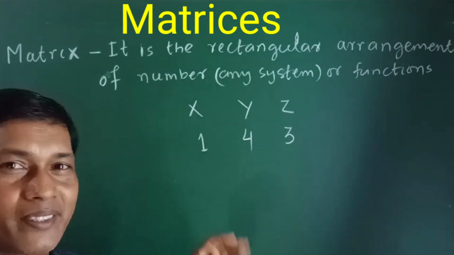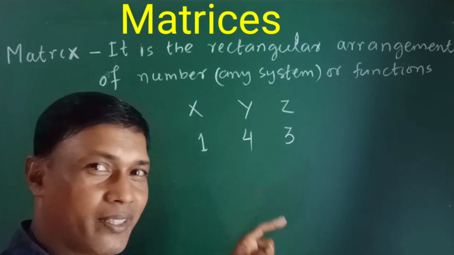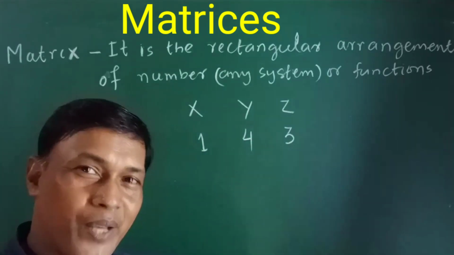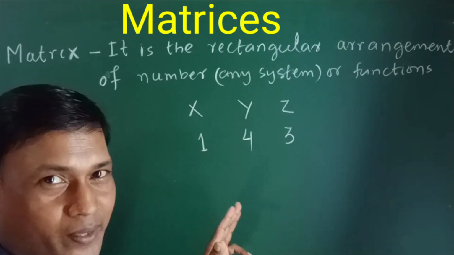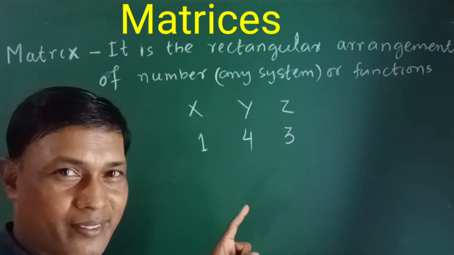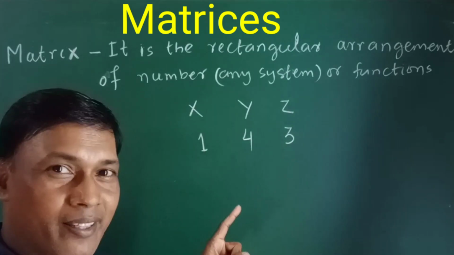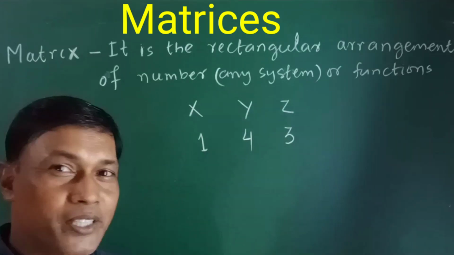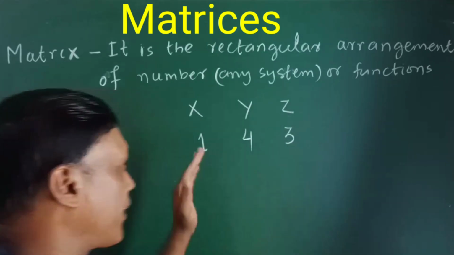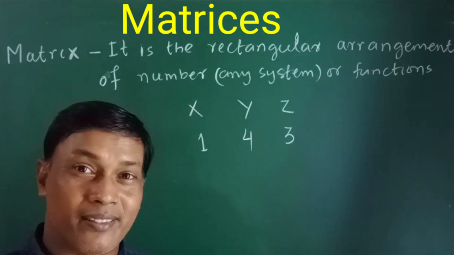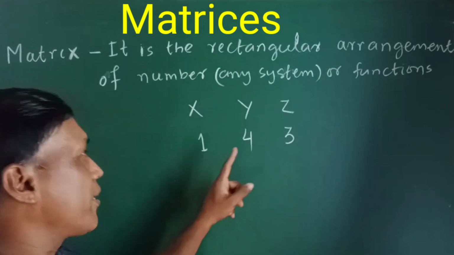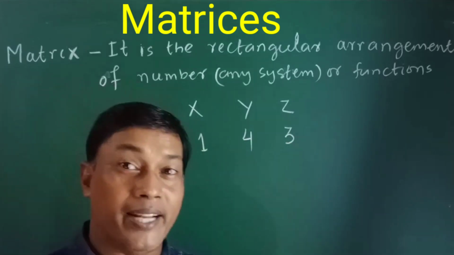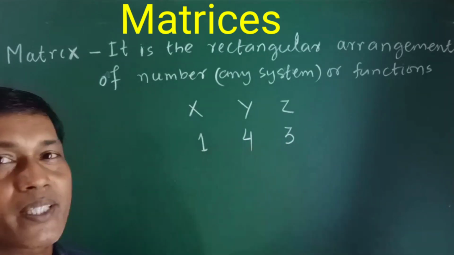Now these numbers 1, 4, 3 represent the ranks of the three friends X, Y, Z. Now these three numbers are arranged as 1, 4, 3 in a horizontal line. This is the arrangement of numbers.